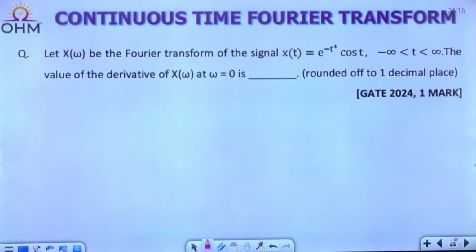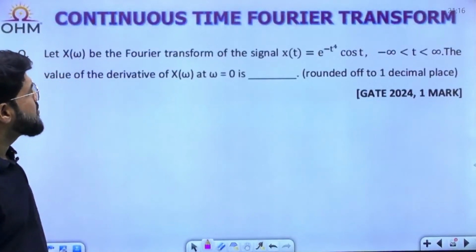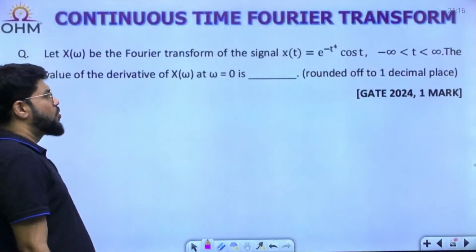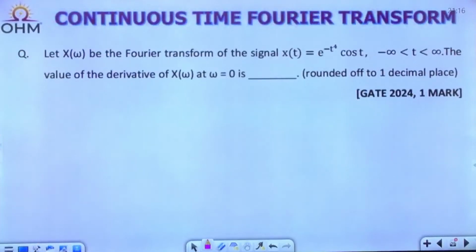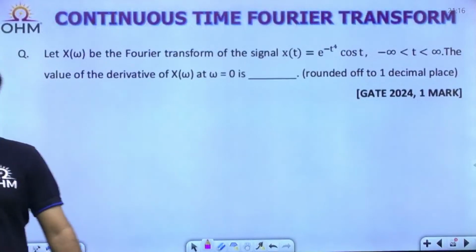GATE 24, 1 mark question. Let X(omega) be the Fourier transform of the signal e power minus t power 4 cos t, where t is from minus infinity to infinity. What is the value of the derivative of X(omega) at omega equal to 0?